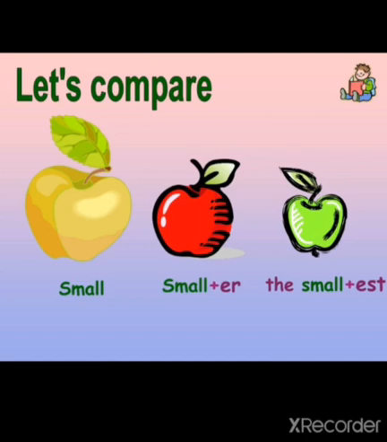So we come to know, when we describe one object, one noun's quality, we have to use positive degree. When we compare two objects, we have to use comparative degree. And most of the time in comparative degree, ER or more comes. ठीक है ना? More small, it can be more small or smaller. ठीक है? Both are right. And when we compare the quality of more than two objects, we have to use the superlative degree. And in superlative degree, EST comes or most comes. Fine.